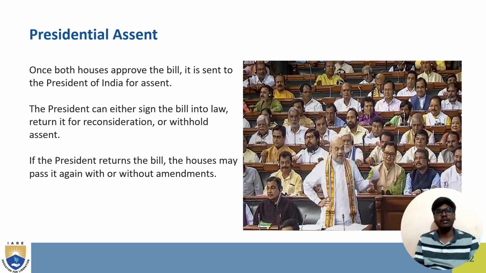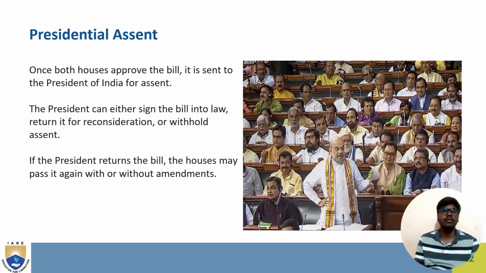Presidential assent. Once both houses approve the bill, it is sent to the President of India for assent. The President can either sign the bill into law, return it for reconsideration, or withhold assent. If the President returns the bill, the House may pass it again with or without amendments.